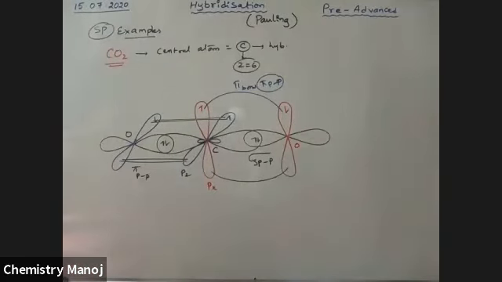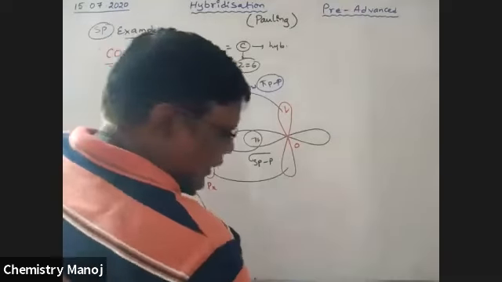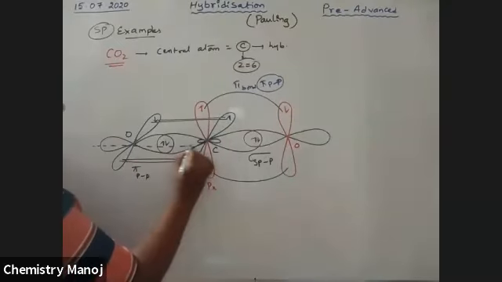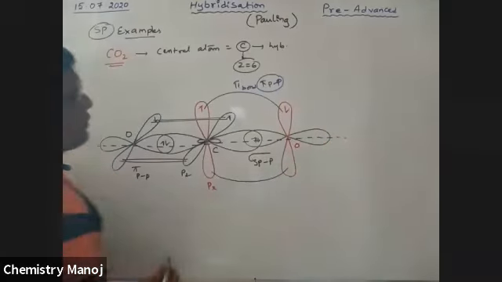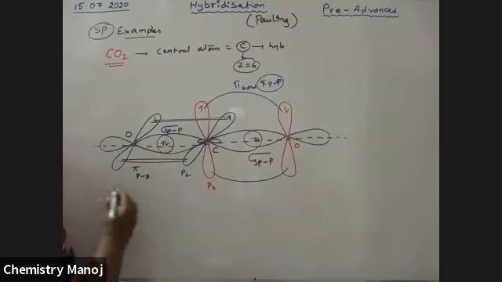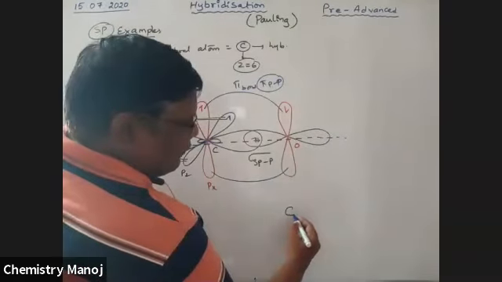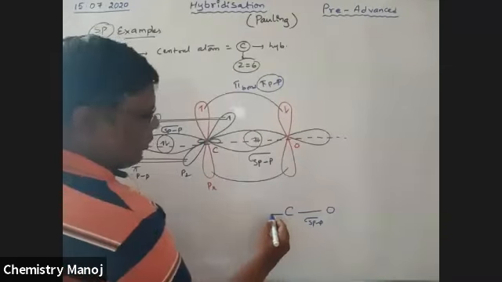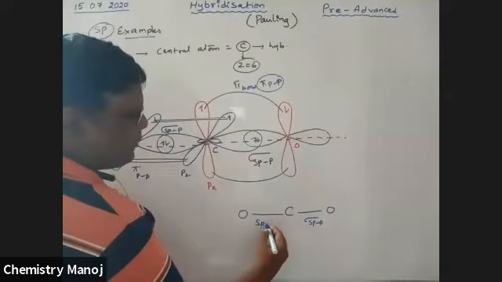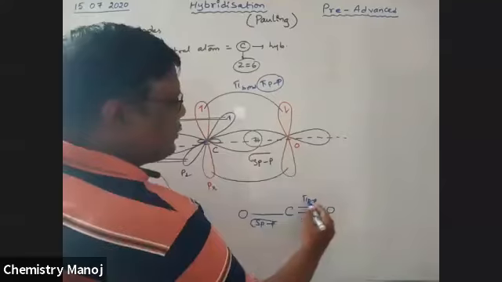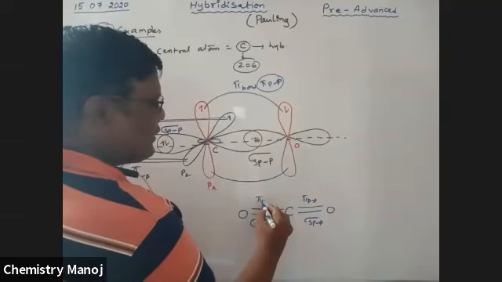So see here. Here linear overlapping gives the bond formation; these are the sigma bonds. Sigma bonds only give the shape of the molecule. So this is a sigma sp-p bond. This is also a sigma sp-p bond. So what happened here? Carbon first bonded with oxygen with a sigma bond, sigma sp-p. And one more bonded with oxygen, also sigma sp-p. There is a pi bond between them, a pi p-p bond. There is one more pi bond between them, also a pi p-p bond.